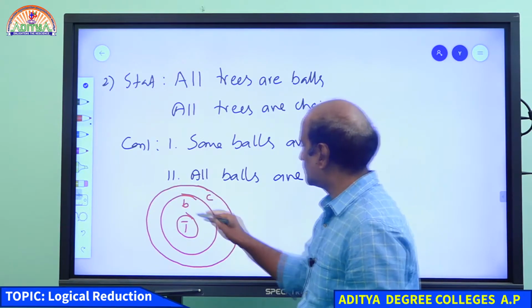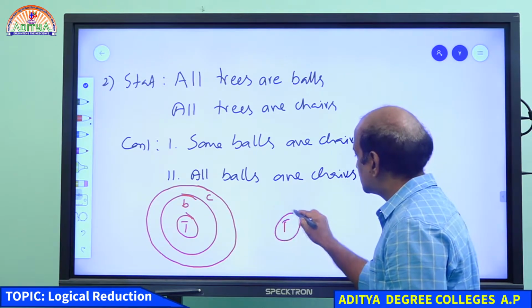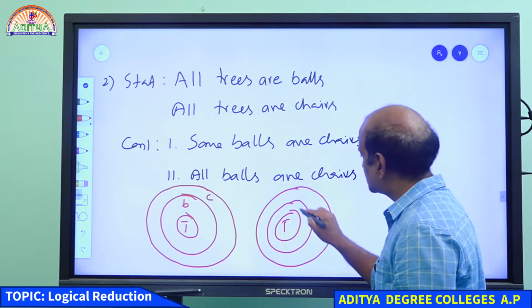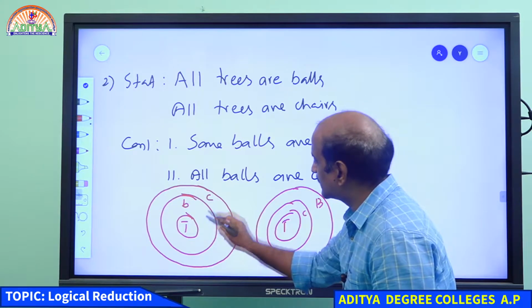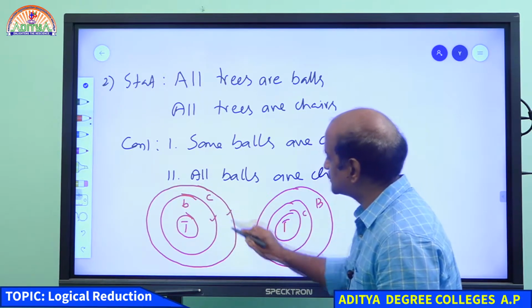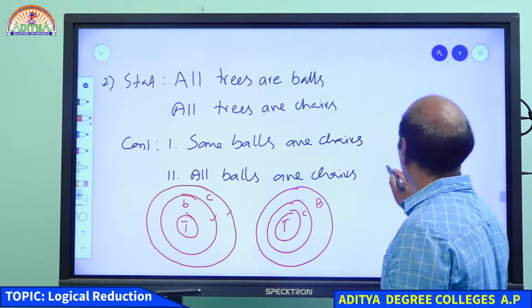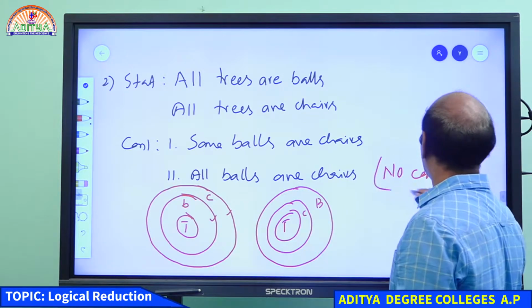The problem is the set of trees should be there in balls and chairs, but what is the relation between balls and chairs? We don't know. Hence, your answer for this question is no conclusion.